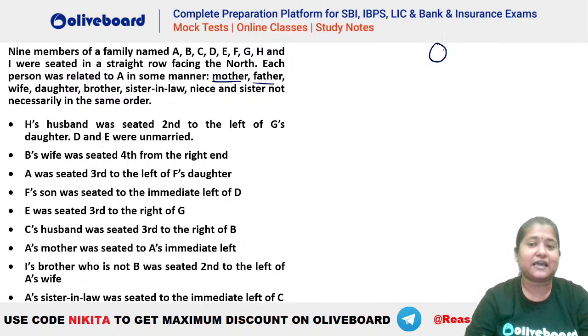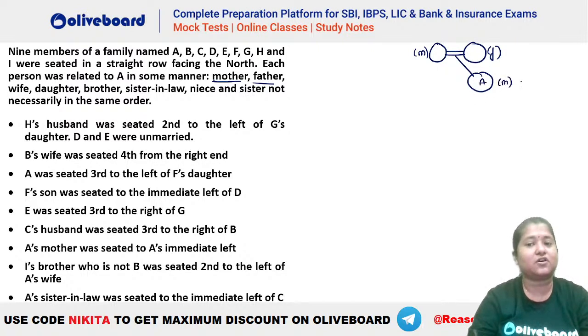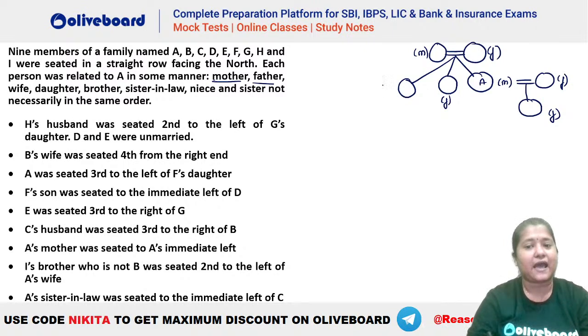That is, let's say A has parents, right? So mother and father, let's say this is father, this is mother. Now we have A here. Okay, so A is a male because he has a wife here. Also, he has a daughter, right? Similarly, A has a sister and A has a brother and a sister-in-law, right?